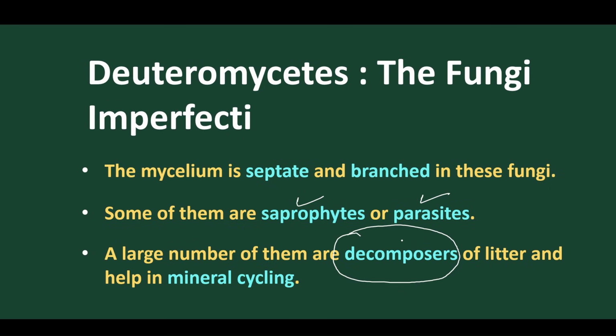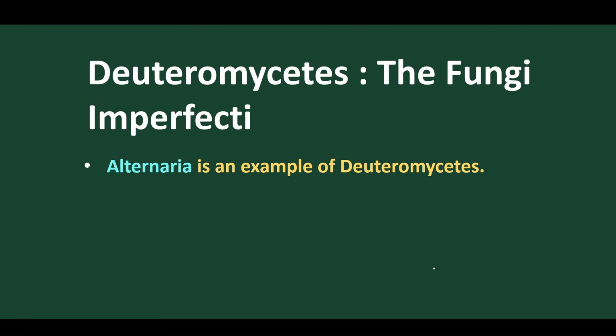They are called the best decomposer, as a large number of litter, leaves or trees are decomposed by this particular group of fungi, and this helps in the mineral cycle. So organic matter is converted to minerals by the decomposer method, and this decomposer method is well found to be present in Deuteromycetes.